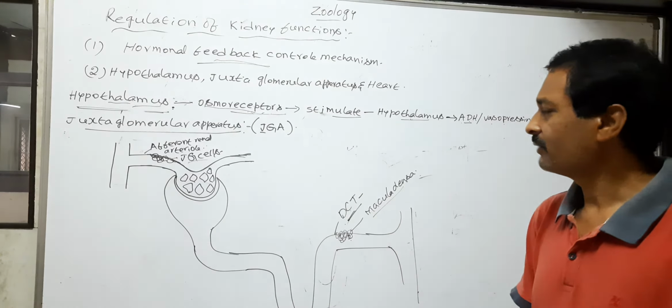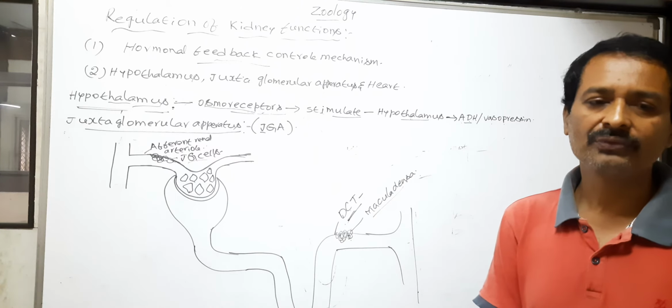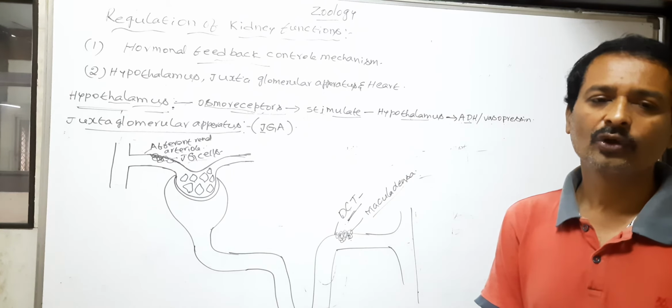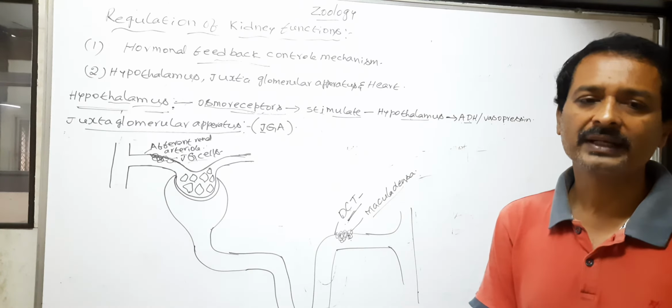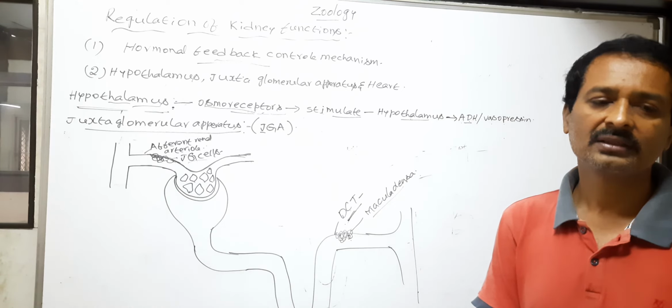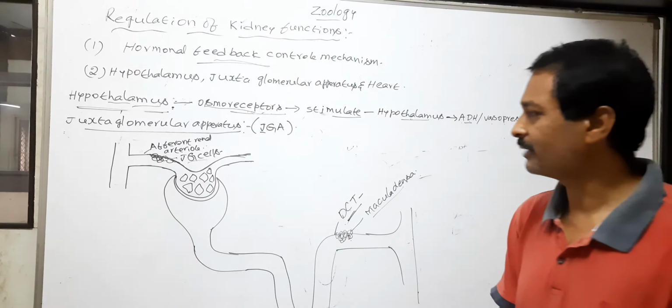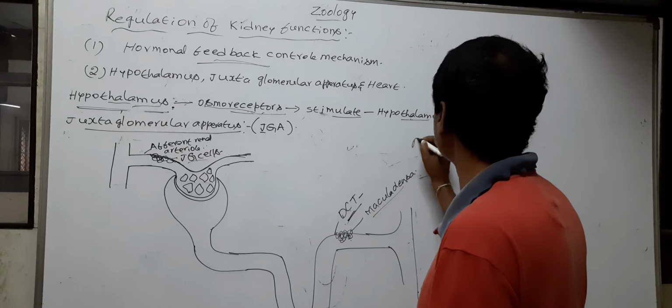Next, a fall in glomerular blood flow, glomerular blood pressure or GFR can activate the JG cells to release an enzyme called renin.